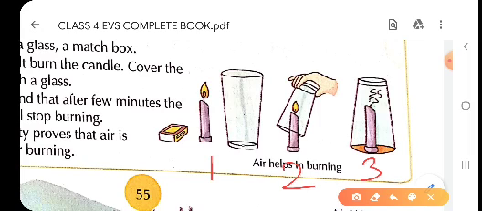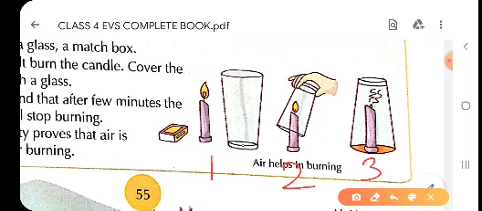Why will it stop burning, children? Why after some time will it stop burning? As we know children, the glass, as it is shown here, looks empty but actually it is not empty. When we inverted the glass over the candle, it had some air. Because of that air, the candle will burn for some time, and when the oxygen inside the glass gets used up, the candle will be put off.